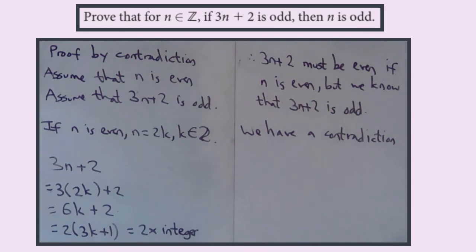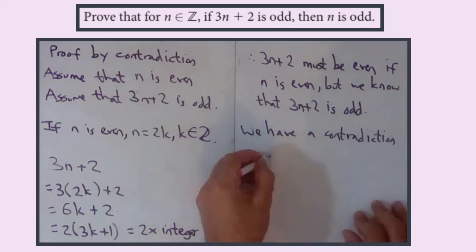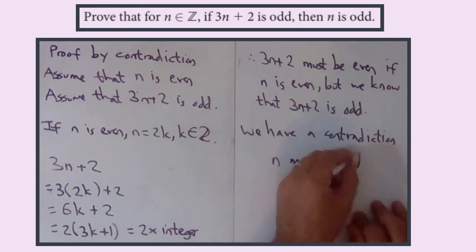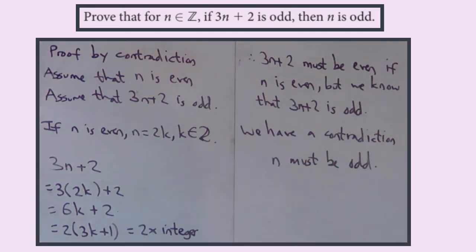Here we have a contradiction, and n must be odd. And that's it, proof by contradiction.